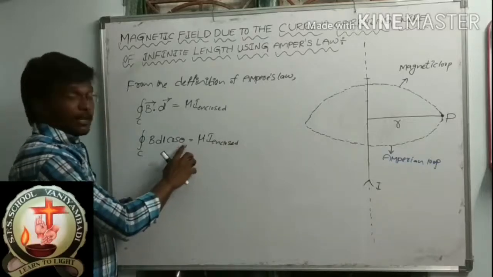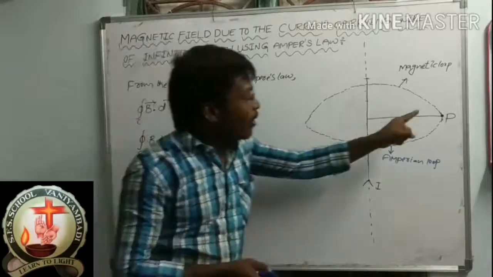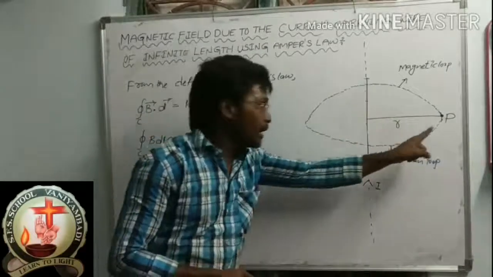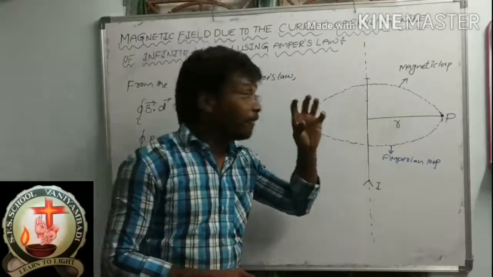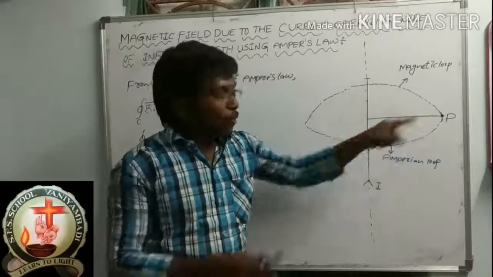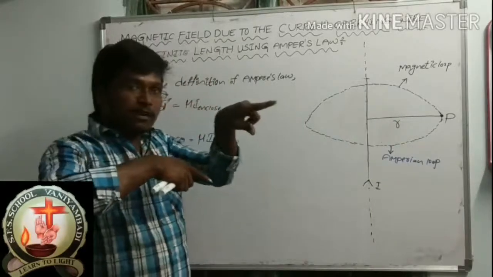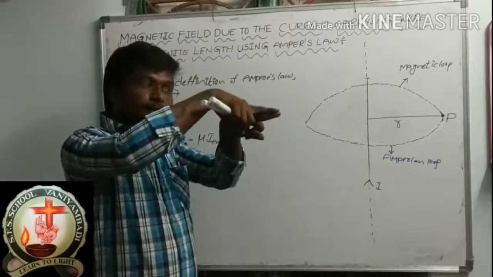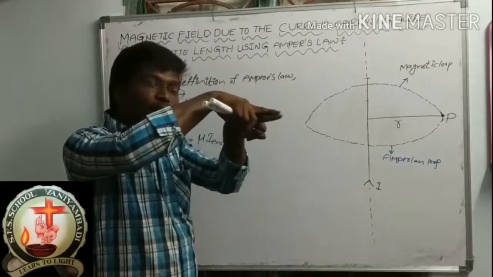So here theta means how to find is the angle between the Amperian loop and magnetic field loop. You can observe one by one. Suppose magnetic field line is this one, Amperian loop is this one. So what is the both angle? 0, because both are parallel.